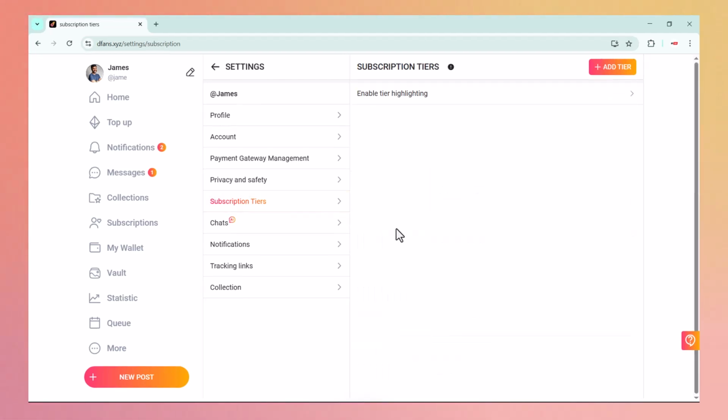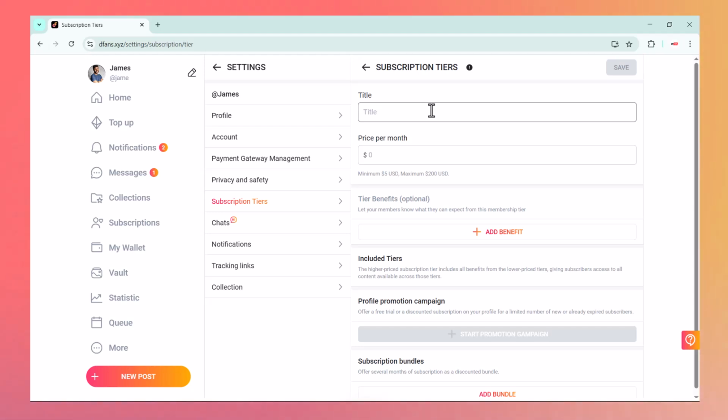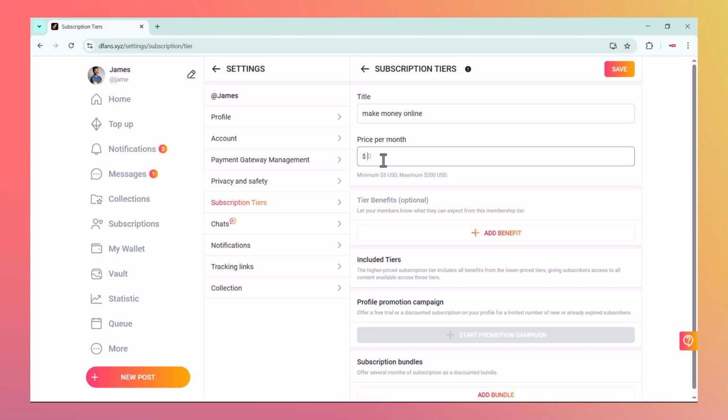Once you have completed your profile setup, it's time to create a subscription tier. Simply click on the subscription tiers button and a new page will appear on the right side of your screen. Here you will need to enter a title for your tier. You can choose any name you like. After that, set a monthly price for your subscription. You can choose whatever amount you feel is fair.